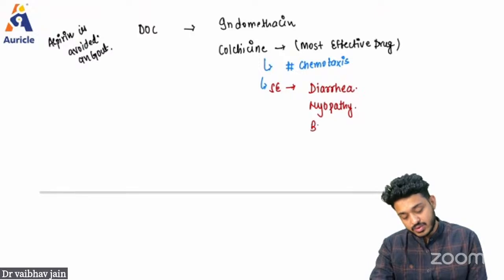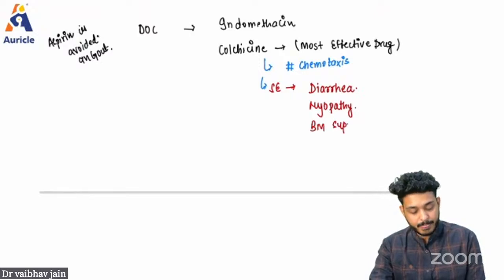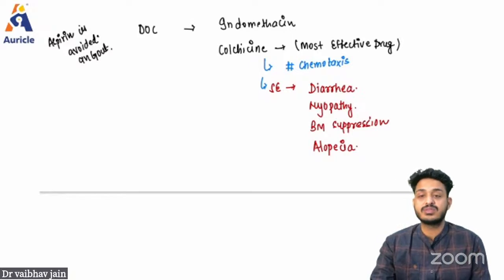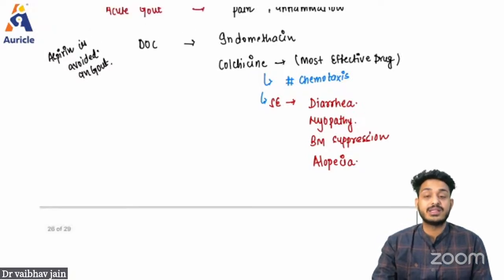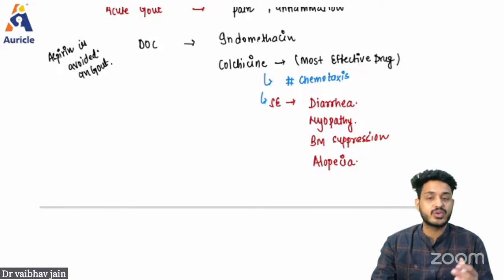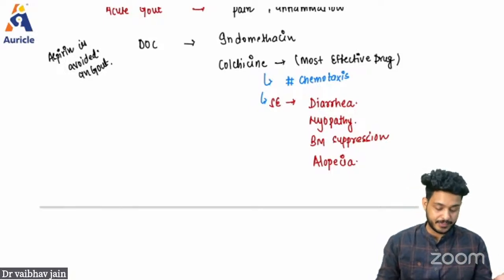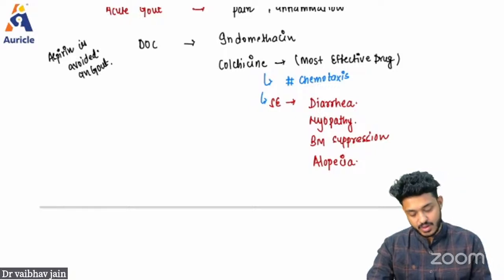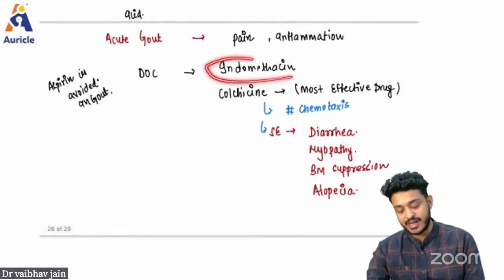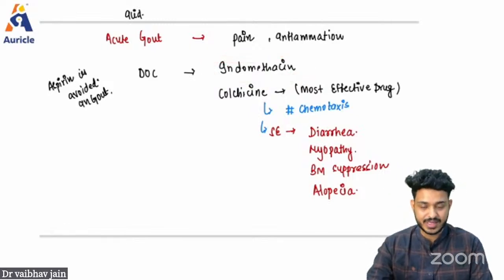It can also cause bone marrow suppression. It can also cause alopecia, because these are drugs we also use in cases of cancer, so they are going to inhibit cell division. They are going to work on cell division, colchicine. So these are the side effects. That is why we are not using it. The drug of choice in acute gout is going to be your indomethacin.